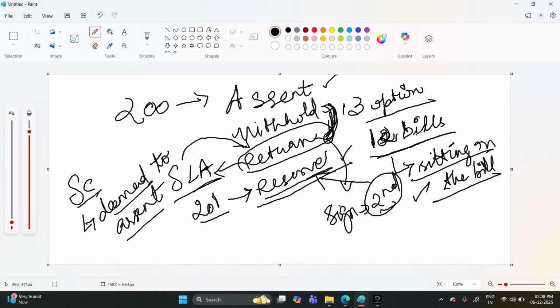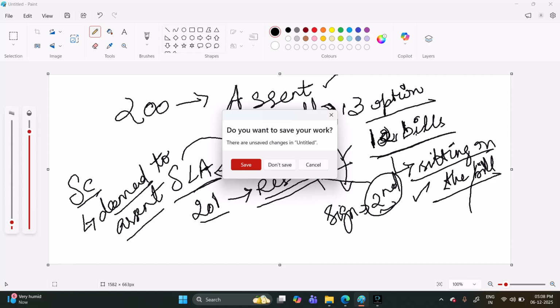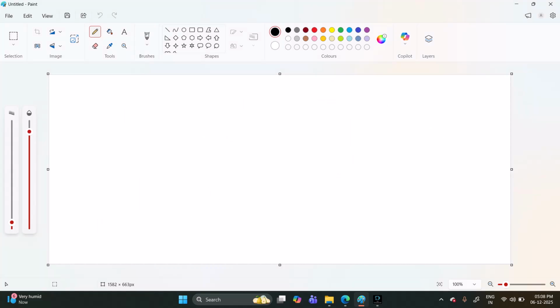Under the Constitution it is clearly mentioned that the governor has to give assent as soon as possible. There is no time frame mentioned in the Constitution.